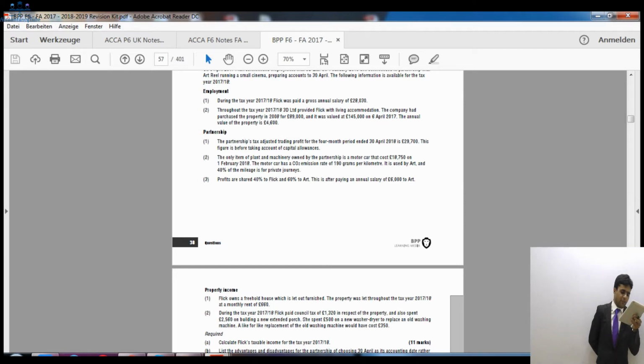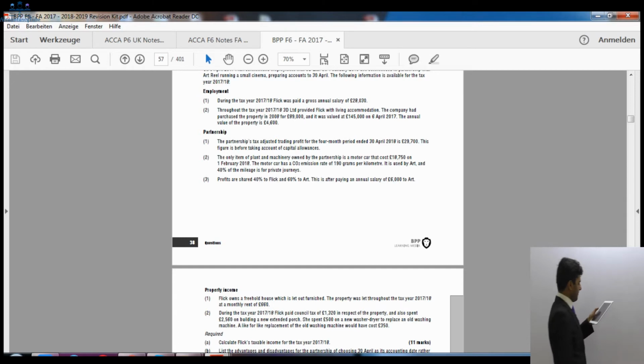Then it says that she spent £500 on the new washer dryer to replace an old washing machine. A like for like replacement of the old washing machine would have cost £350. Now, replacement of furniture relief says that you can deduct only the same amount of cost which would be needed to replace the old asset, not for the new asset. So cost of the new asset cannot be deducted. Only the cost of replacing the old asset is deductible. So only the £350 is deductible in this case. Whatever the balance is, that would be the property income of Flick, right?